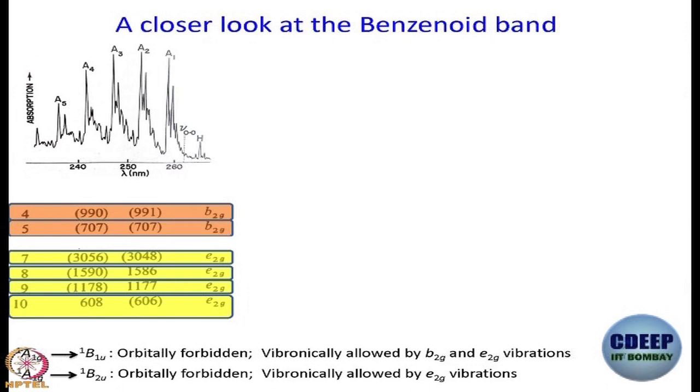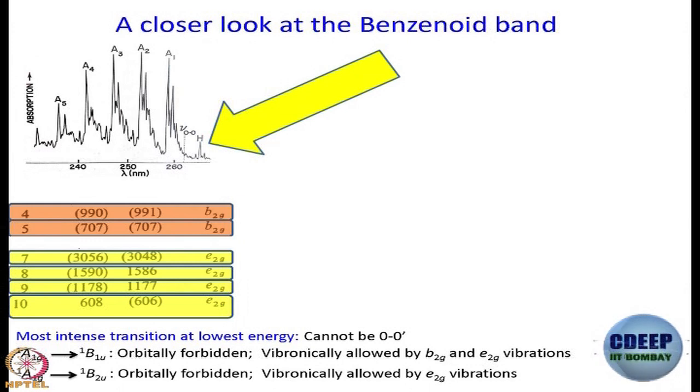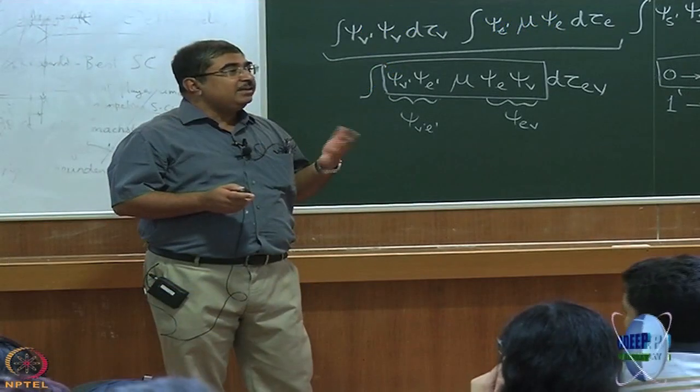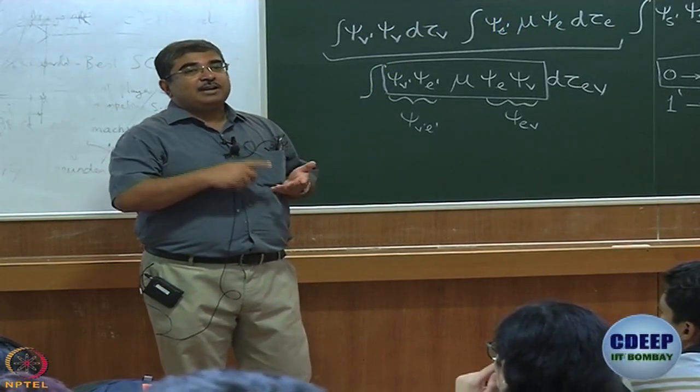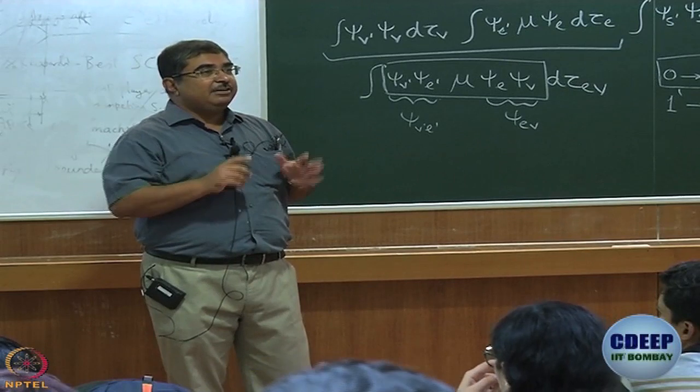This one, the one where we have written H, right, that is the lowest energy band, right, because here you have lambda 240, 250, 260. So, longer lambda means smaller energy, that is your lowest energy band. What is this lowest energy band due to? It cannot be a 0-0' transition, can it? Because 0-0' transition is seen only for orbitally allowed transitions. As we have discussed earlier, this is not an orbitally allowed transition, it is vibronically allowed. If it is vibronically allowed, you cannot have a 0-0' transition. Are we clear about that?